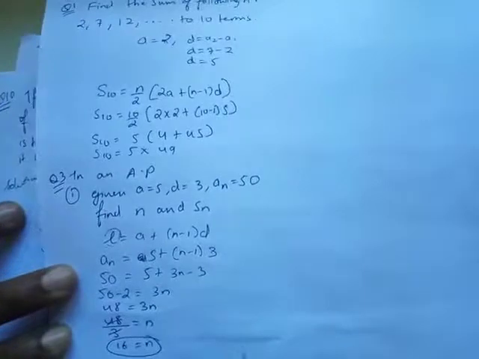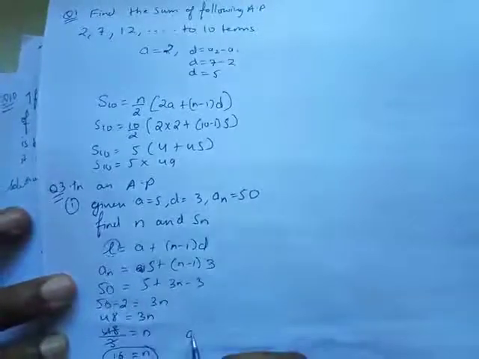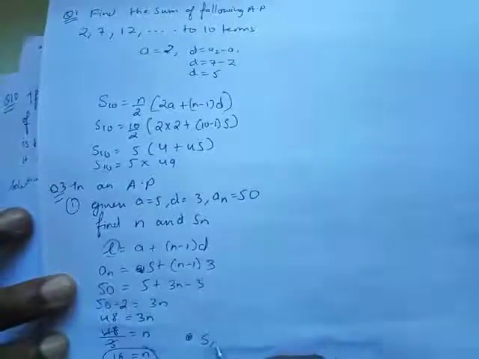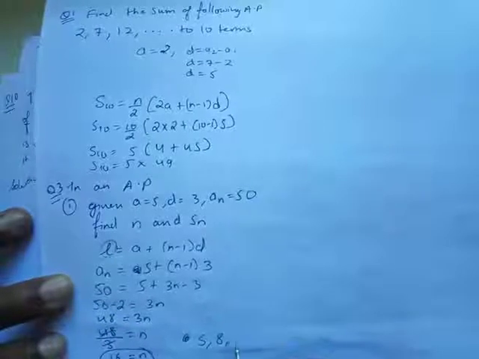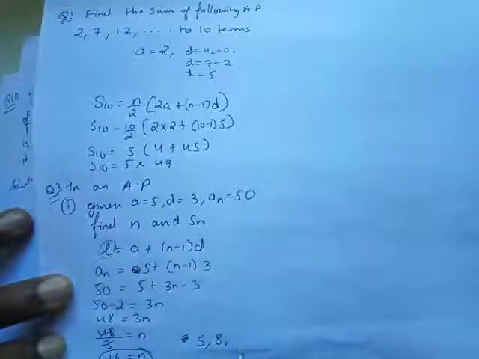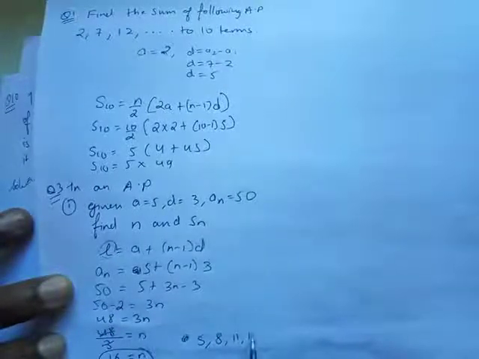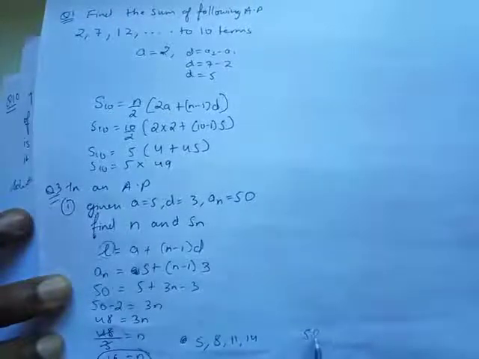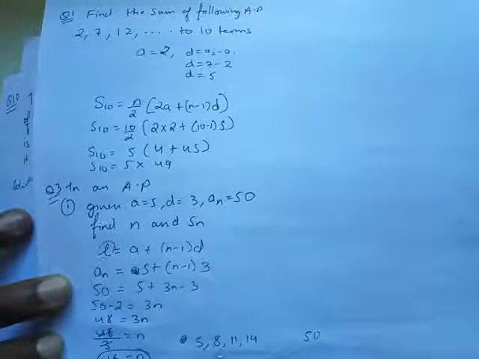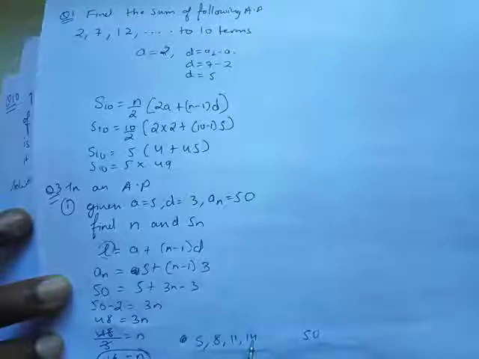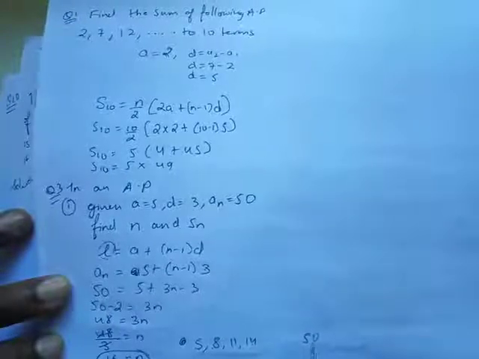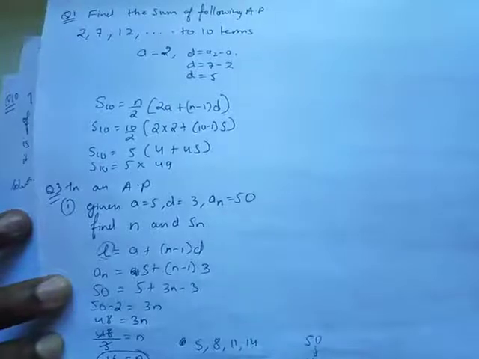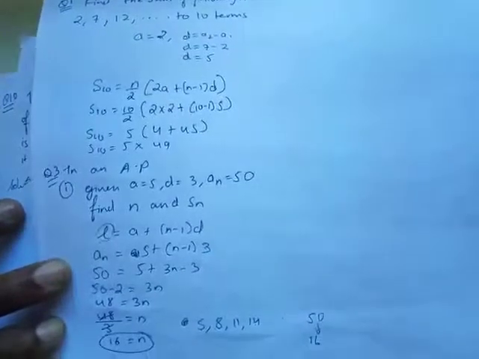So what they are trying to say is that the first term is 5, the second term will be 8, the third term will be 8 plus 3, that is 11, and then 14, and they are saying dash dash dash the 50th term will be. So this is the first term, second term, third term, fourth term, and which term is this one? We have found it is the 16th term here. This is the 16th term.